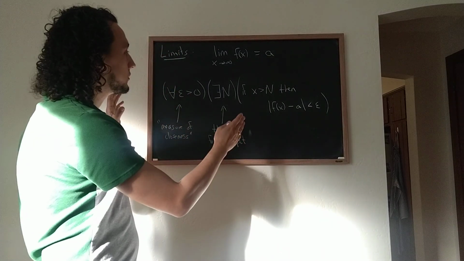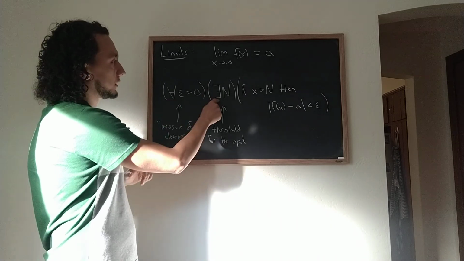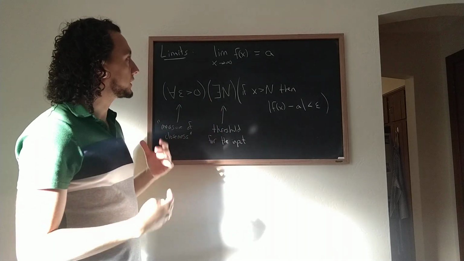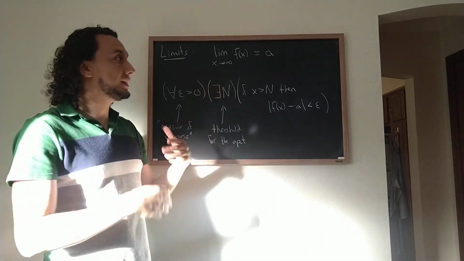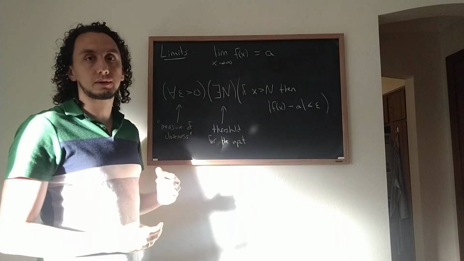So this is how you use quantifiers, or universal and existential quantifiers, to express the concept of a limit that involves infinity. And indeed, all limits are expressed using quantifiers in this way.